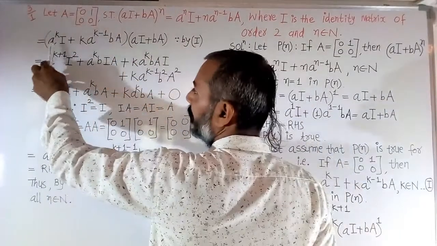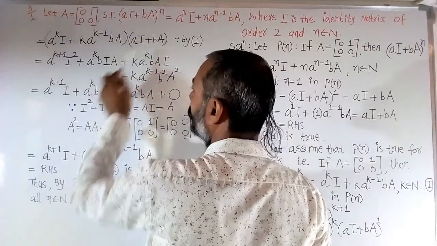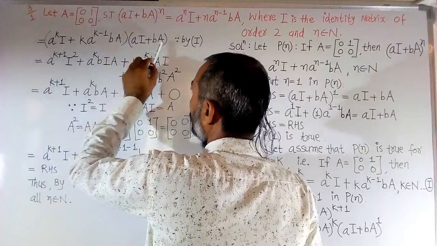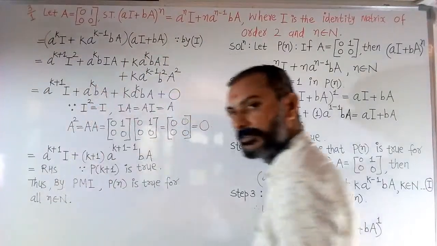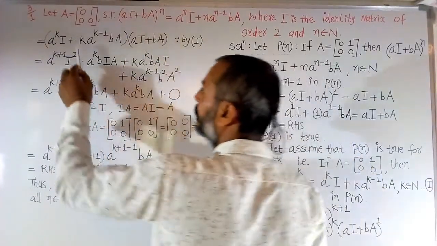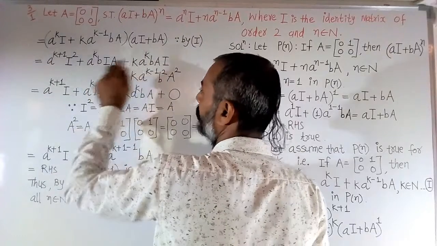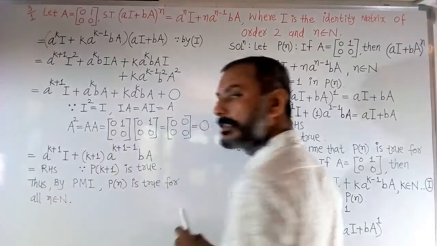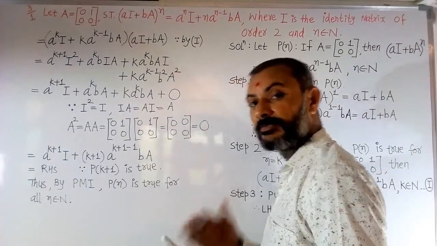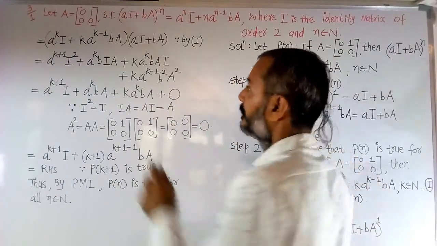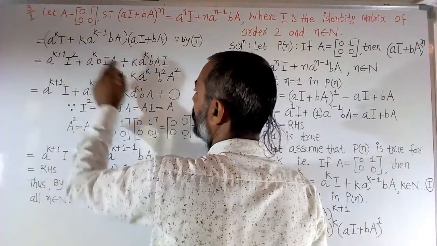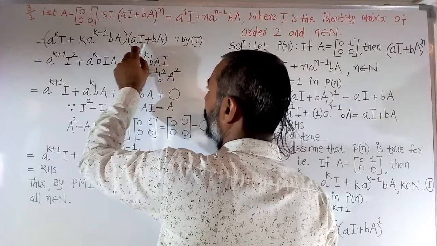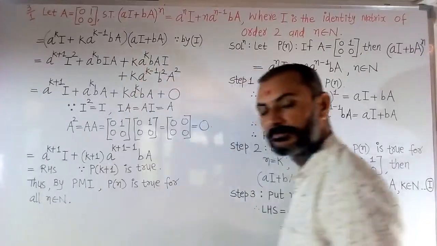So a^k into b, first write the real numbers, then matrix into matrix. So matrix I into matrix A means IA. Now we multiply the second term with the first term. So k a^(k-1) bA times aI: total power of a is k - 1 + 1, which is k. So the power of a is k, and b, and here A into I, so AI.